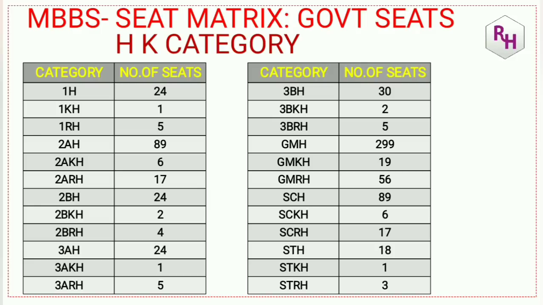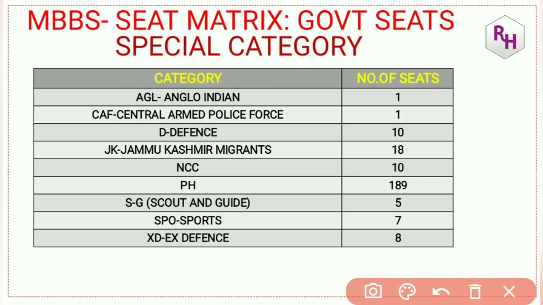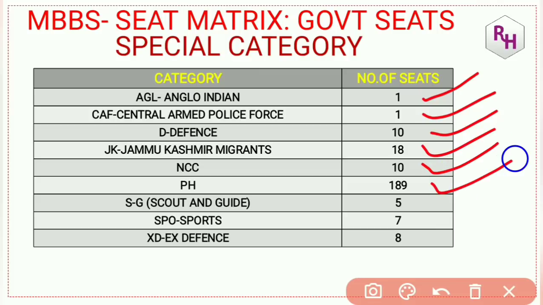Then you can see this is also general merit, this is also government seats only, special category seats. Anglo-Indian has only 1 seat in one particular college, CAF, which means Central Armed Police Force, only 1 seat allotted. Defense has 10 seats, Jammu Kashmir migrants 18 seats, NCC 10 seats. This is for MBBS, remember. Physically handicapped 189 seats. SG means, so many students were asking, single girl child. It is not single girl, it is scout and guide. 5 seats are there. Sports category 7 seats and ex-defense 8 seats.